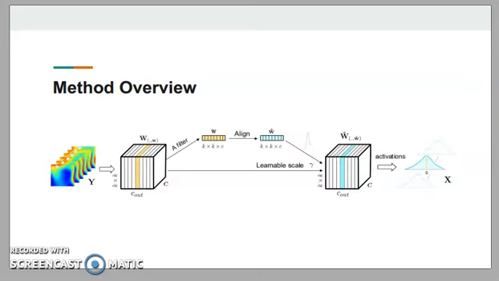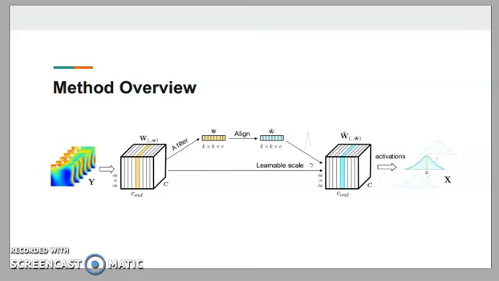So now let's look at the method overview. This graph shows the working flow of WeightAlign. During each forward pass, we have activations from the previous layer, which is Y here, and the weights W. The weights W have 4 dimensions. They are the convolution filter size K by K, the number of input channels C, and the output channels C out.